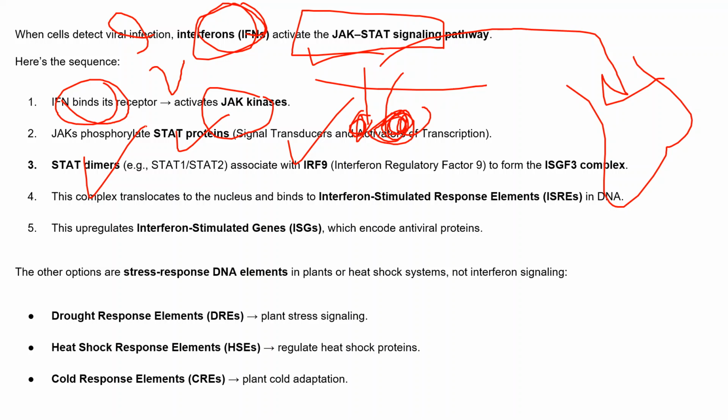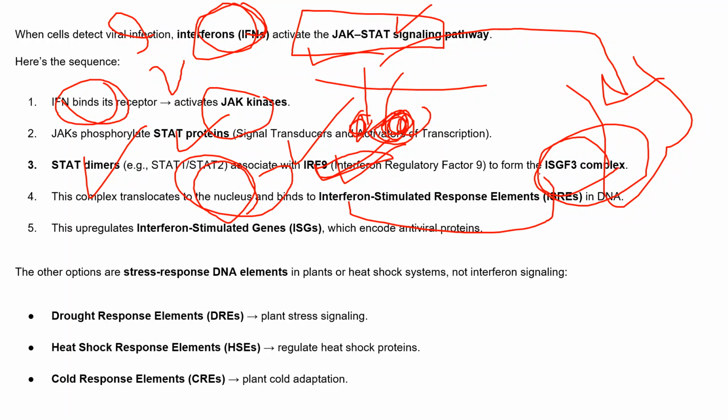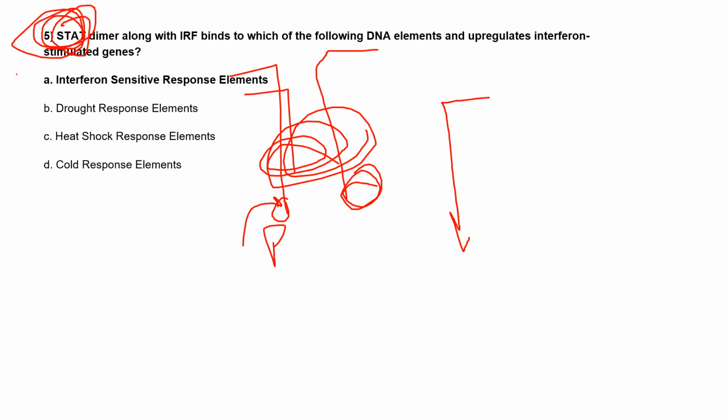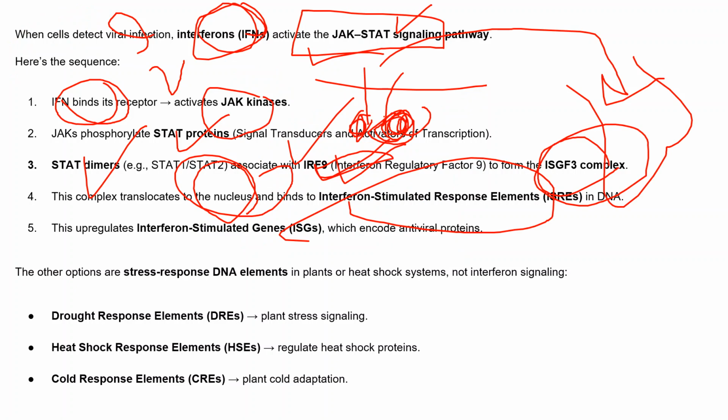They'll start dimerization. This STAT1 and STAT2 will come close, and they'll associate with this interferon regulatory factor 9, and they'll form this complex ISGF3. After that, it will go to the nucleus, as I earlier mentioned, and they'll bind with the interferon stimulated response elements, which is this interferon sensitive response element, in the DNA. So they upregulate this interferon stimulated genes which encode the antiviral proteins.